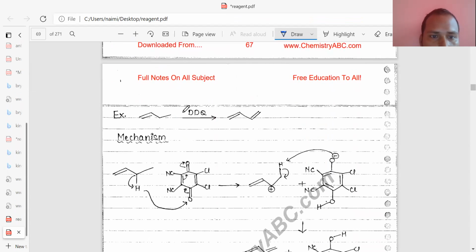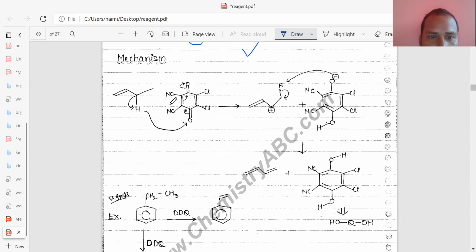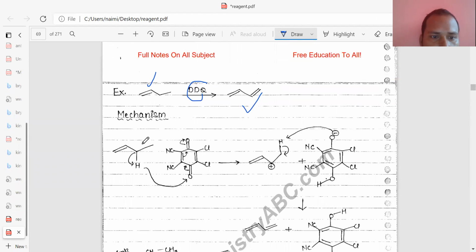If the reaction is carried out, this is the allylic moiety, and if you use DDQ, then a double bond, meaning unsaturation, forms. So your product will be this one. The mechanism you can see here: first of all, abstraction of hydrogen takes place by the quinone, by this oxygen.